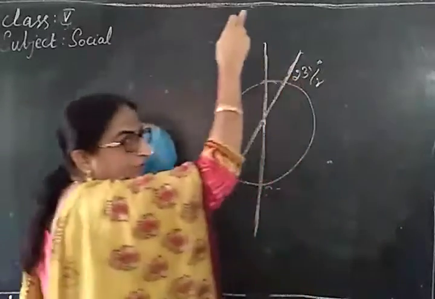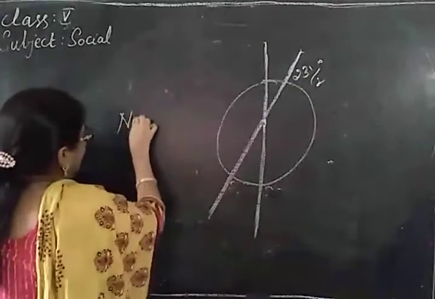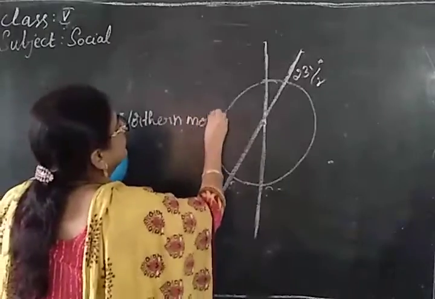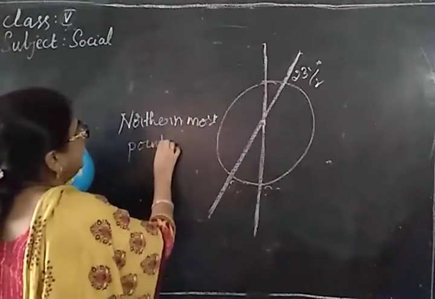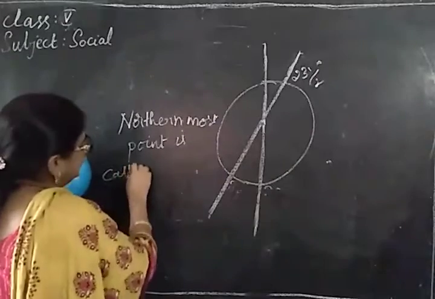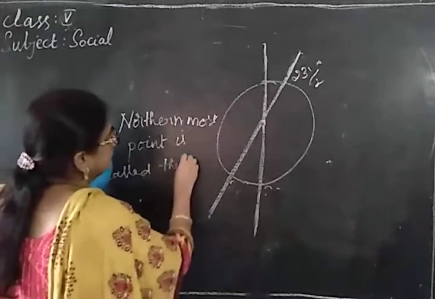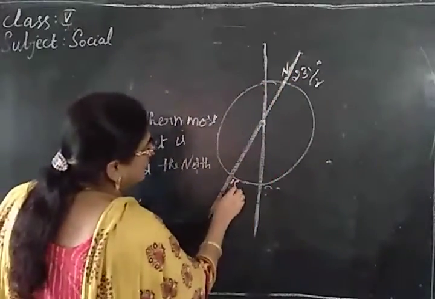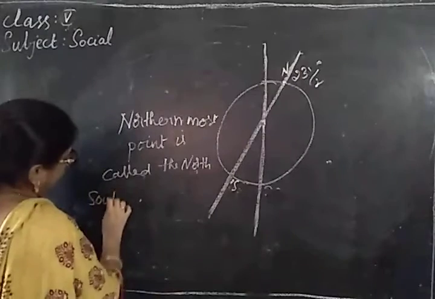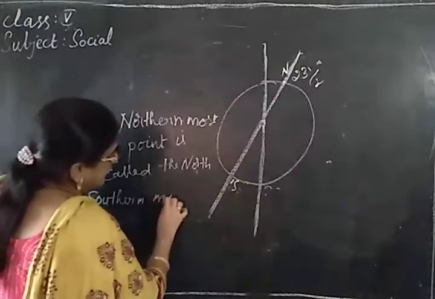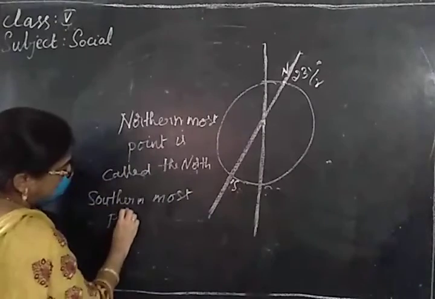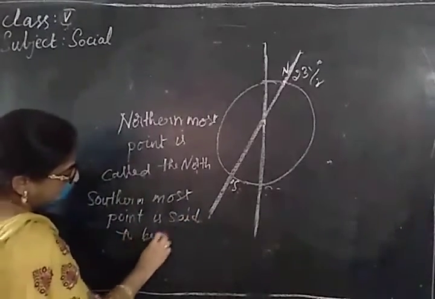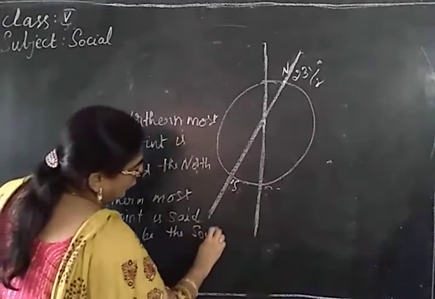One point, the northernmost point, is known as the North Pole, and the southernmost point is said to be the South Pole.